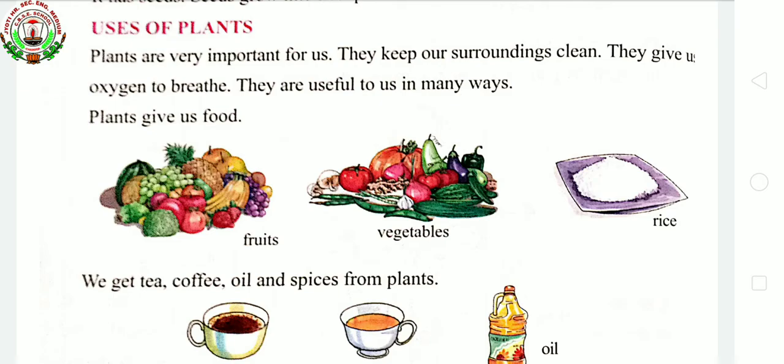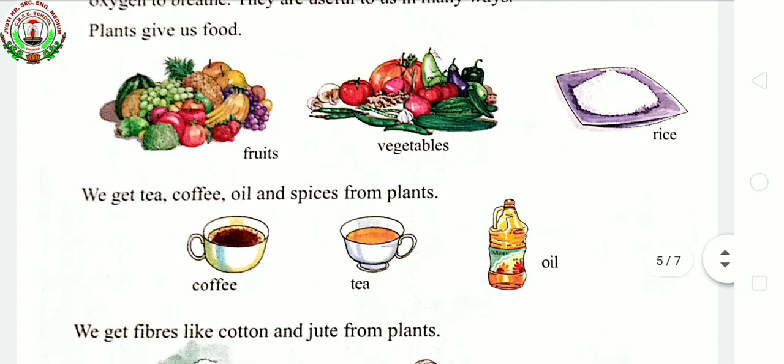Sugar is also a necessary food. And also we get certain oils such as sunflower oil, mustard oil, groundnut oil. And also we get certain spices. Spices are called masala. Certain spices are used for cooking our dishes. Spices can be cardamom, pepper, cinnamon, cloves. Have you heard of this, long, kali mirch? Yes? These are all spices, masala. They are used for cooking our dishes. That also we get from the plant.